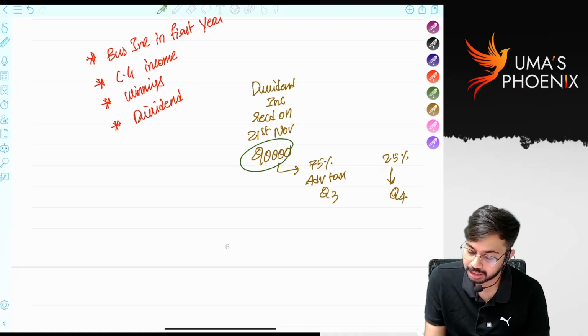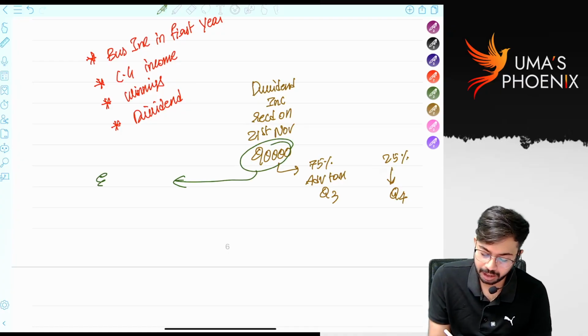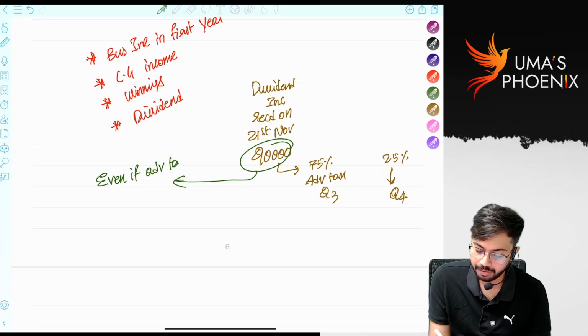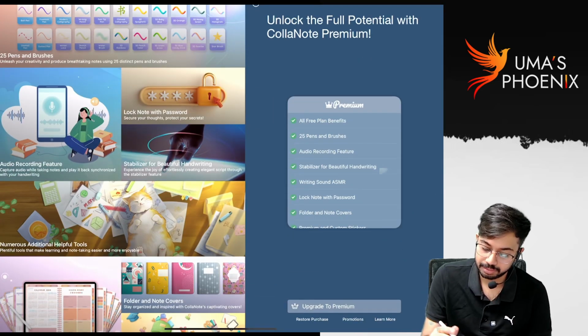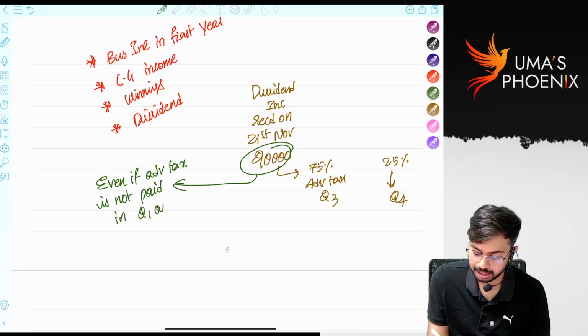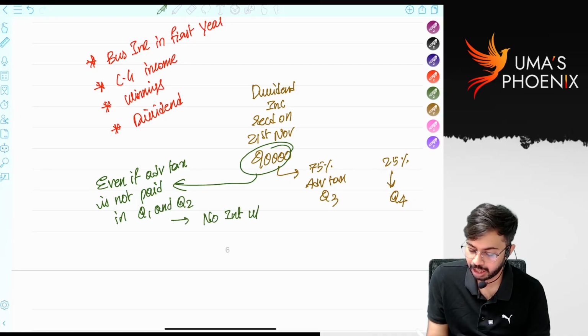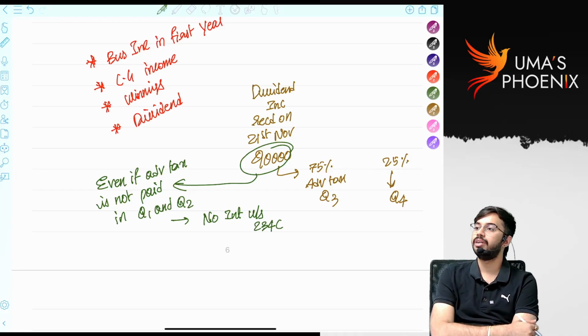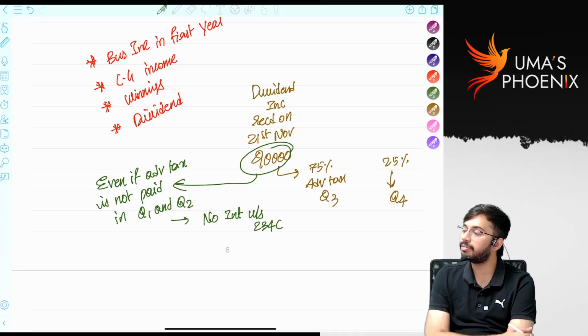With regard to this 90,000, even if advance tax is not paid in Q1 and Q2, no interest will be levied under section 234C. Is it clear?